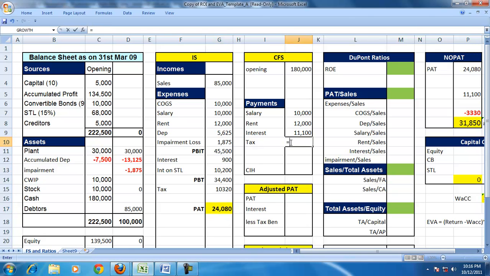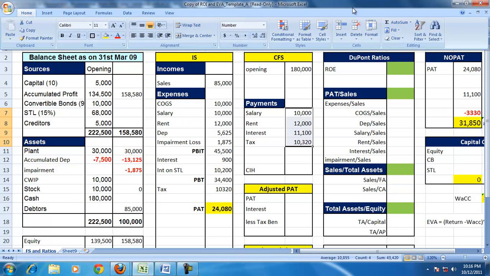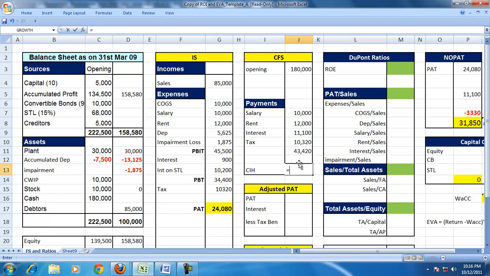And let us assume that we paid off that interest fully. If no information is given, the entire PAT is transferred to the balance sheet and added to the accumulated profits or reserves. Since all transactions are done, let us find the cash in hand. So cash in hand is equal to opening cash, plus receipts, minus payments. So cash in hand is 136,580. Cash flow statement done, income statement done.